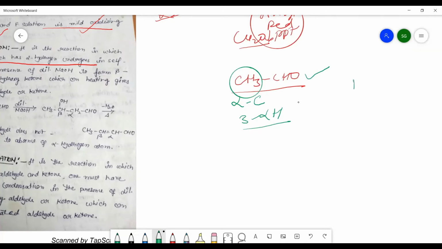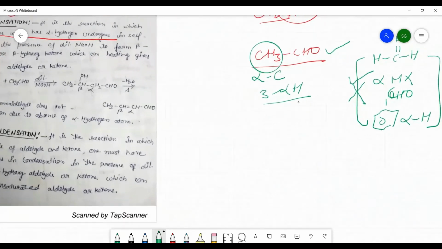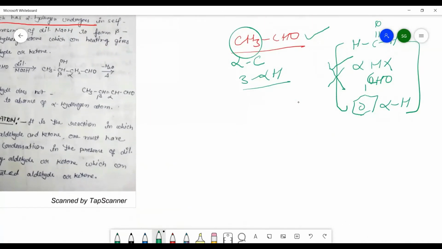But if you see formaldehyde, in case of formaldehyde there is no alpha hydrogen. In case of benzaldehyde there is no alpha hydrogen, so these two will not give the aldol condensation reaction. It's a very important question. So in case of aldol condensation, what will happen? In one and the same molecule, a self-condensation reaction takes place.